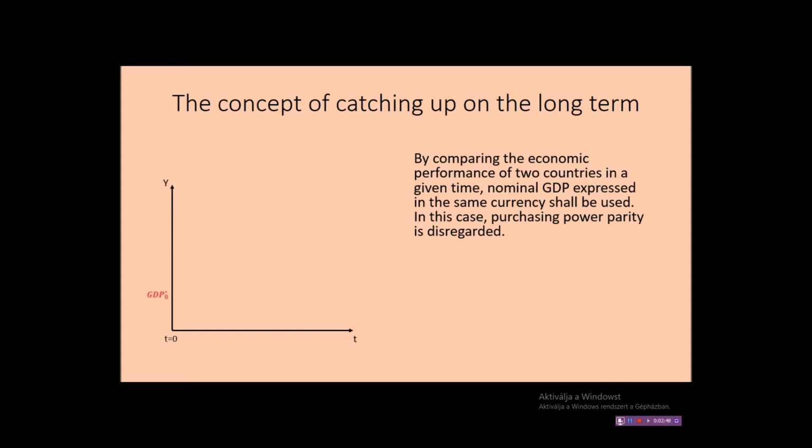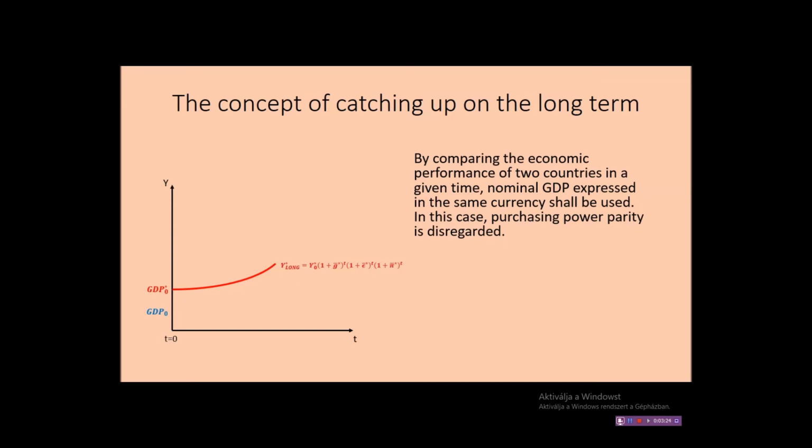We have a developed country, which will be marked with red and an asterisk. The initial GDP level of this country is GDP 0, expressed in a certain currency. And there is another country, whose initial GDP level is lower, marked with blue. So it is obvious that in the initial time period, the country marked with red is the stronger and more developed economy. What happens during the years? The economy of the country marked with red grows. There are several factors determining this growth.